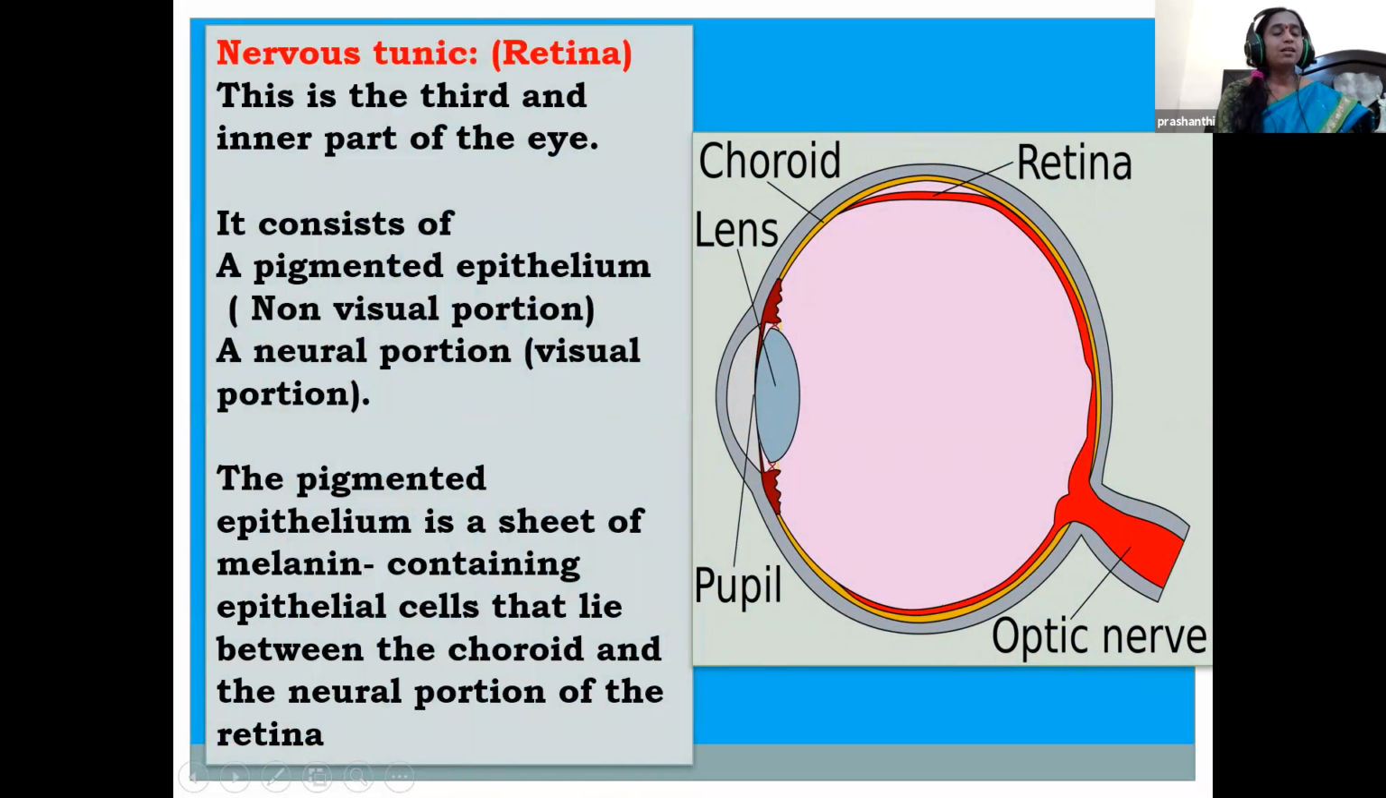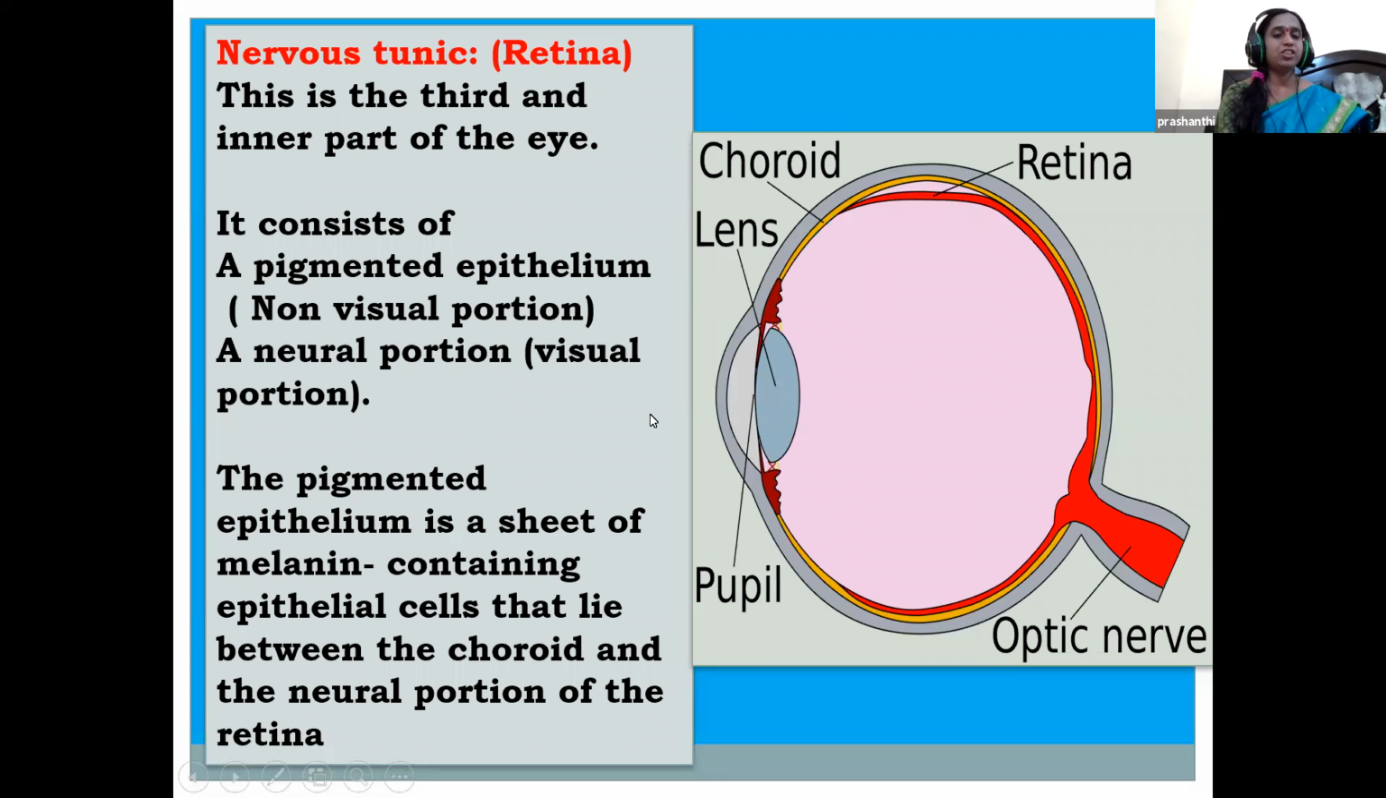And we go to the third layer, children. The first layer is the fibrous tunic. The second layer is the vascular tunic. And now we are learning the third layer, that is the neural tunic or the retina. This is the third layer, the innermost layer. It is 0.5 mm in thickness, having two parts: a pigmented epithelium, which is a non-visual portion, and a neural portion, which is a visual portion.